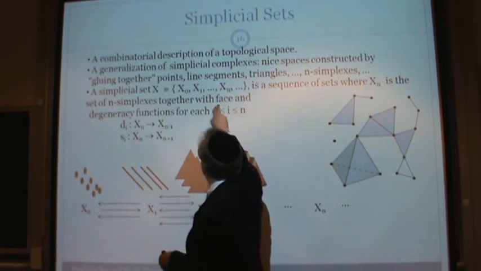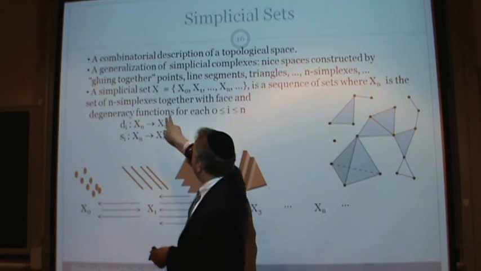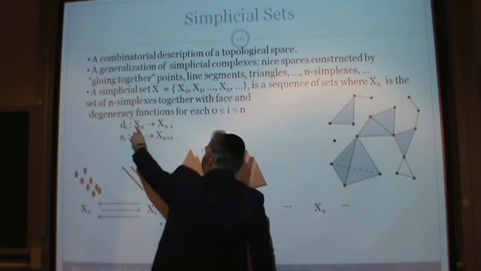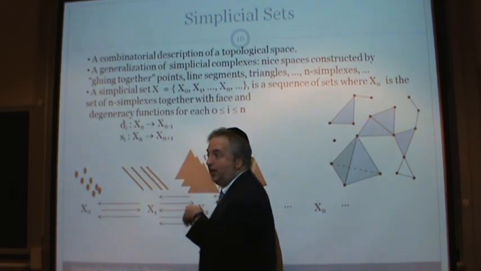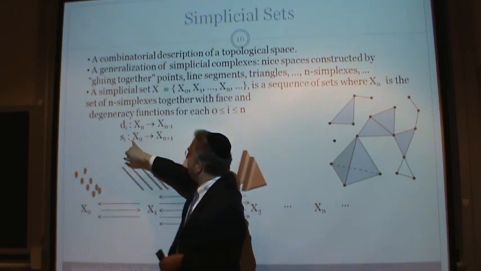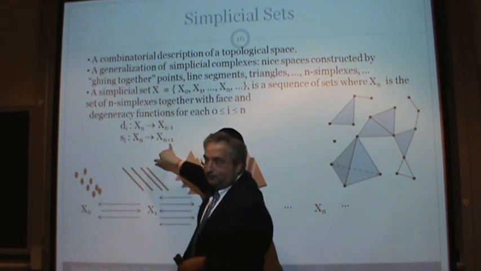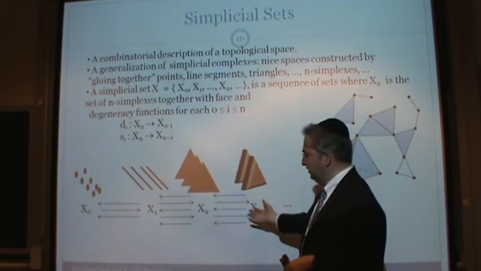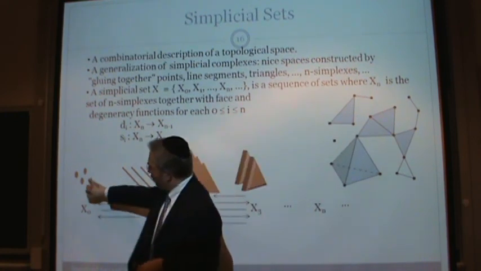It's a set of n simplices together with face and degeneracy functions. So you're going to have maps from Xn to Xn minus 1, I'll show you what they do, and maps from Xn to Xn plus 1. This is the way to think of it. This is the picture of it. You have points, you have lines.